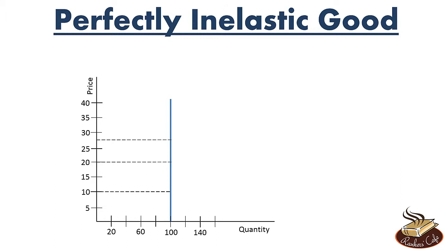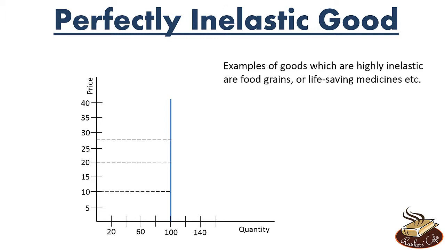Now what can be an example of a perfectly inelastic good? Well, obviously there will not be a perfectly inelastic good in the real world, but some goods which are highly inelastic are food grains or life-saving medicines, right? Even if the prices of food grain increase a lot, you still need to consume them, so you will still purchase them. Therefore, food grains are a good example of inelastic goods. So are life-saving medicines. Even if they are expensive, you need to buy them, right?